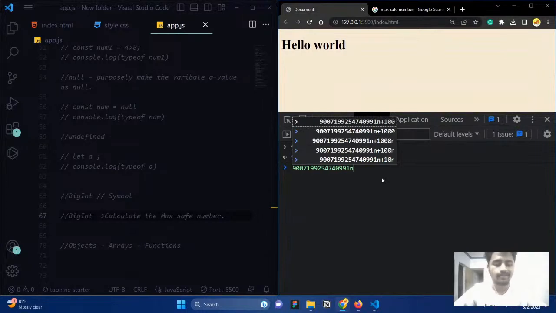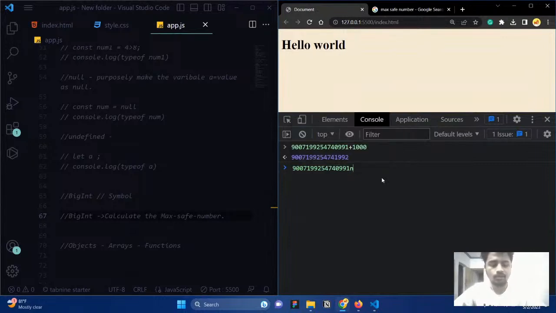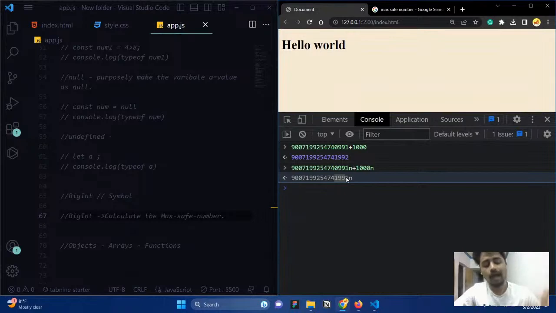A number followed by n is called a BigInt, which is nothing but a big integer. Now if I add 1000n, you can see we are getting the correct answer. After the maximum safe number also, we can get the correct answer. That's what BigInt does.